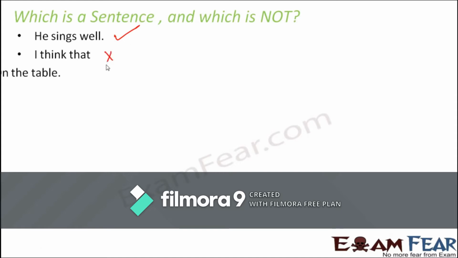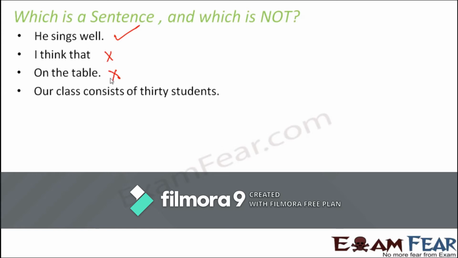On the table. So on the table means something which is there on the table. Now on the table as such has a meaning. It's not that it is meaningless. It has a meaning, but it doesn't convey a complete meaning. It doesn't make complete sense. Again, here also it makes incomplete sense. It could just be a part of the sentence. For example, the cat is sitting on the table. I had kept the apples on the table. So on the table could always be a part of a sentence, but yes, this in itself is not a sentence.